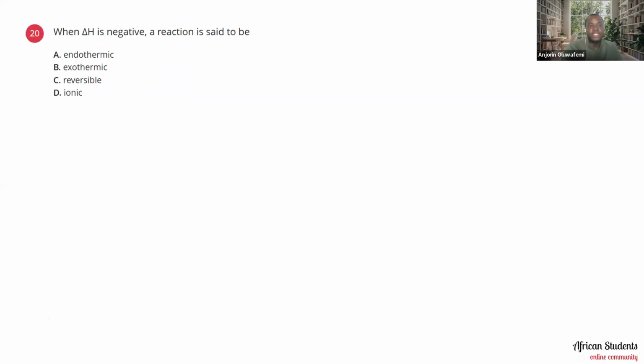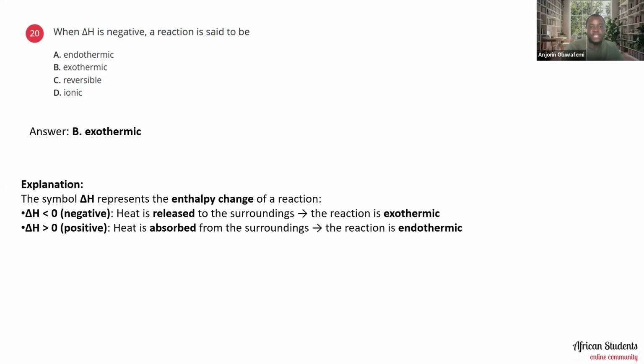When delta H is negative, a reaction is said to be: A, endothermic; B, exothermic; C, reversible; D, ionic. So when delta H is negative, the reaction is said to be exothermic. And then delta H represents the enthalpy change of the reaction. When delta H is less than zero, that is negative, heat is released to the surrounding. The reaction is exothermic. When delta H is greater than zero, which is positive, heat is absorbed from the surrounding. The reaction is endothermic.